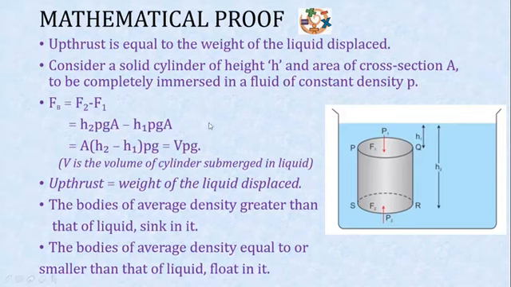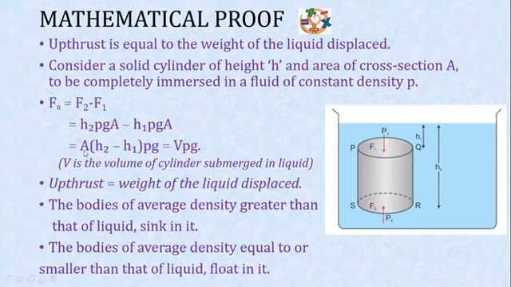Now what is the pressure applied by a liquid column? It is equal to the height of the liquid column multiplied by the density of the liquid multiplied by g. So that is equal to h rho g. Therefore, in place of pressure, we have written h rho g. h2 rho g into area minus h1 rho g into area. So how much is the force acting on this surface? It is h1 rho g into area. Area is considered to be the same for both the surfaces. Solving it further, you take out A common. So A into h2 minus h1 into rho g.